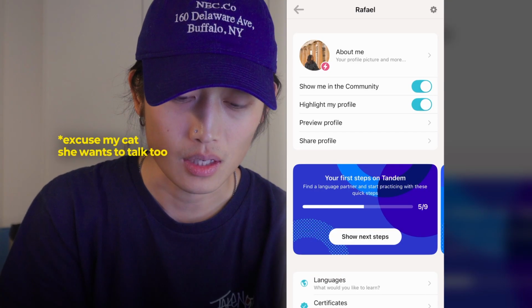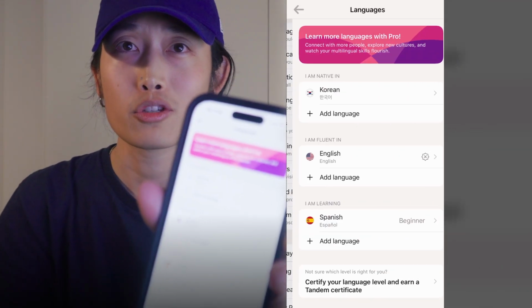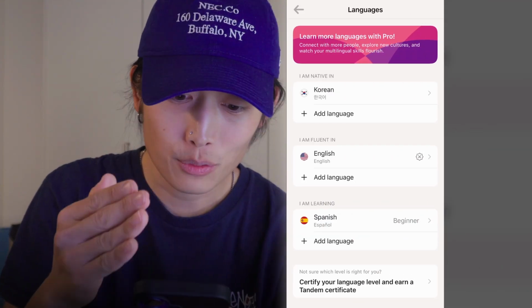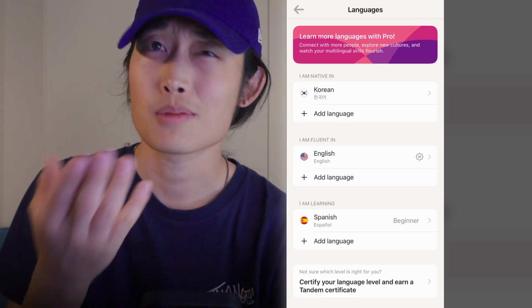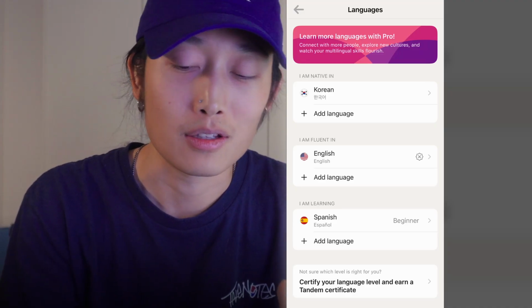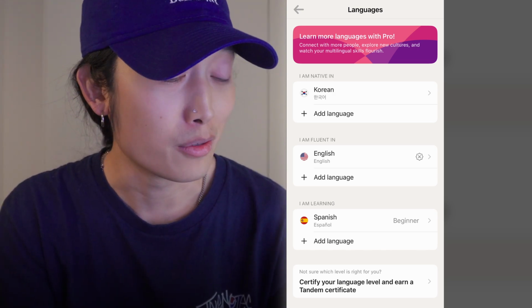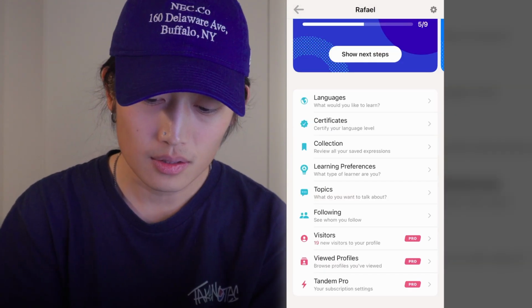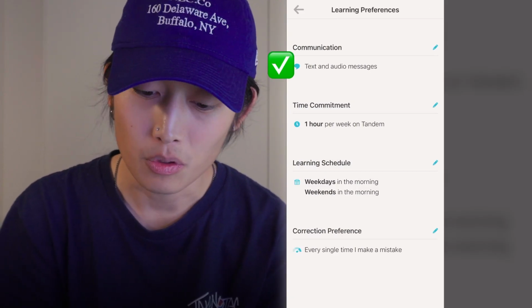And as you can see, I'm using a pro feature. There's a red lightning symbol that you can see. Okay, let's move on. Languages. You can put your native language, the language that you're fluent in, and also the language that you're learning. As I'm speaking English, I just put English as fluent. I don't know how fluent I am, but I also put I'm learning Spanish because I'm living in Spain currently. Spanish, beginner, humbling.